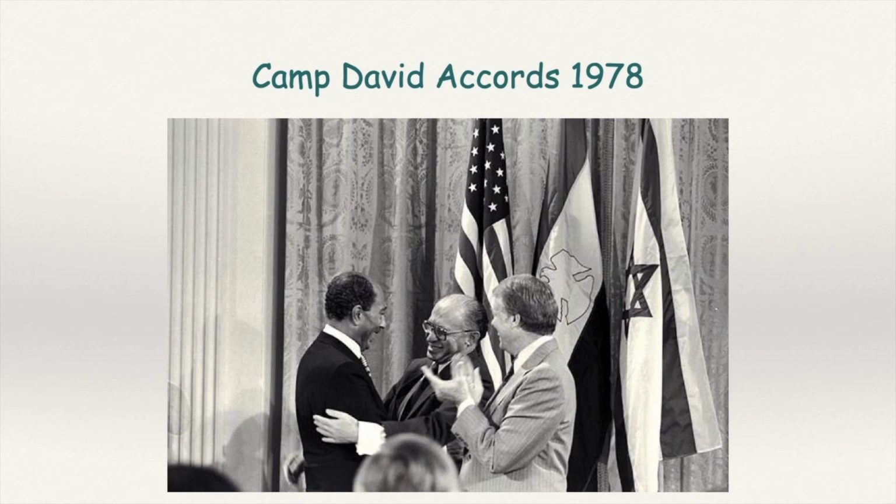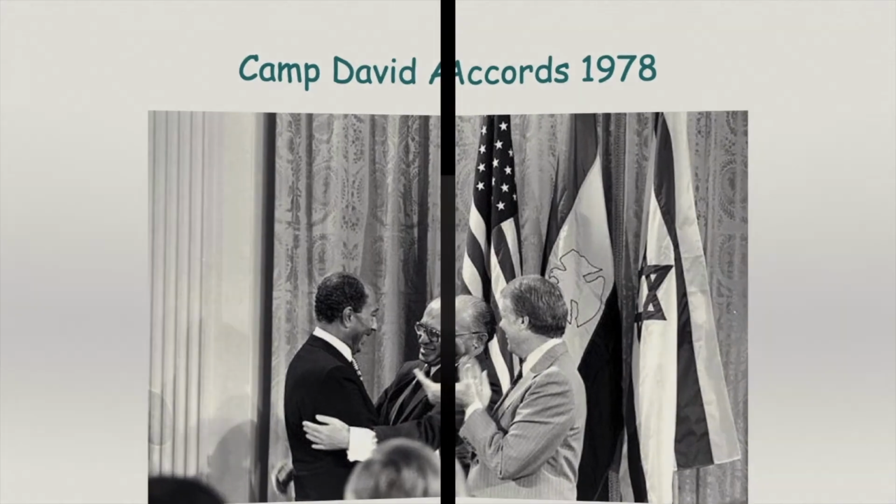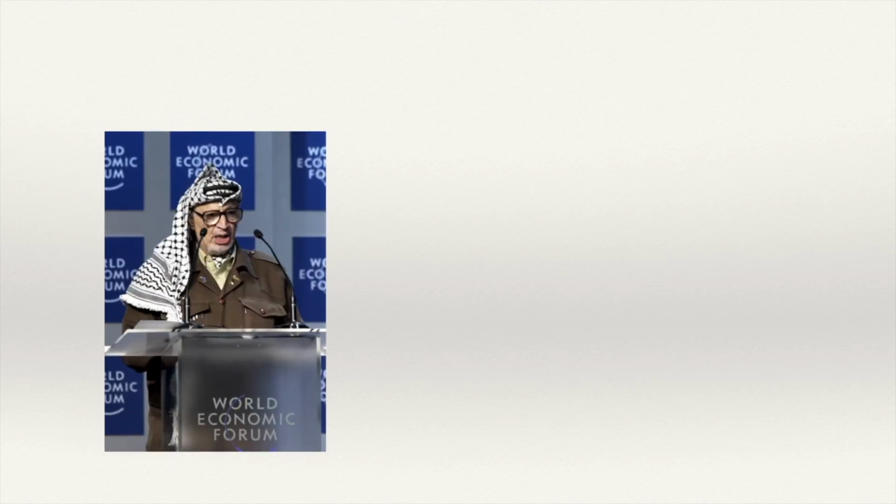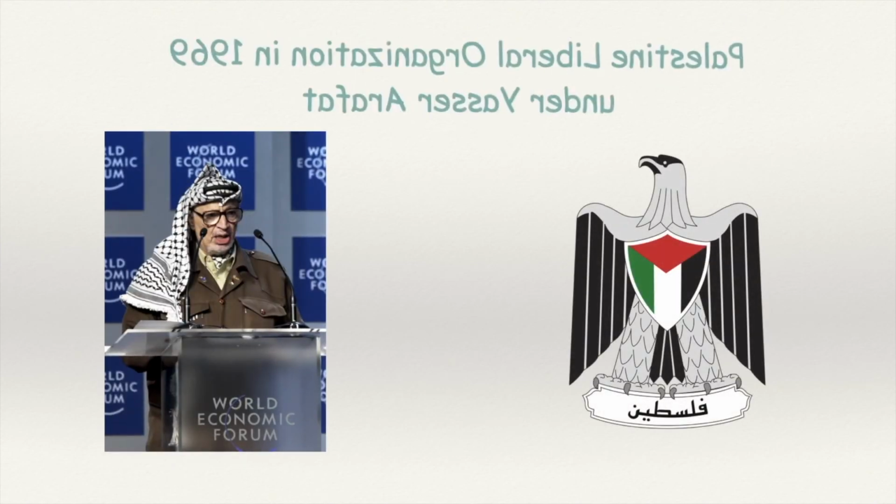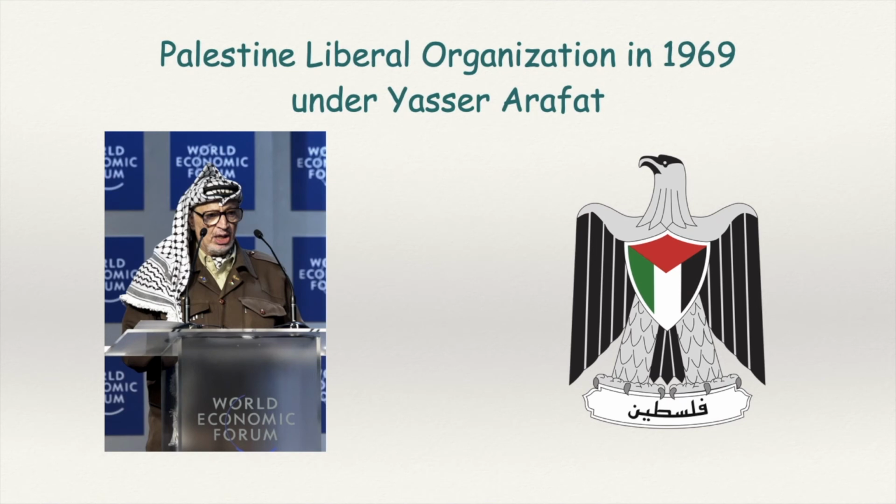Observing the defeat of Arab nations, Palestinians realized that they could never depend on Arab countries to reclaim their land. They had already formed the Palestine Liberation Organization in 1969 under Yasser Arafat. Initially, they adopted violent methods, and in response, Israel declared it a terrorist organization.